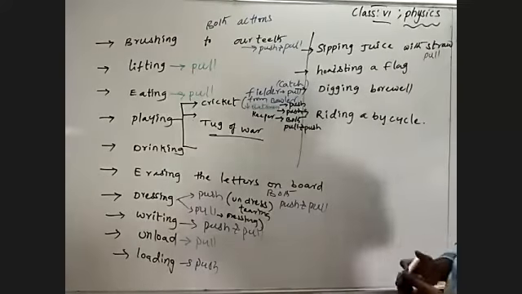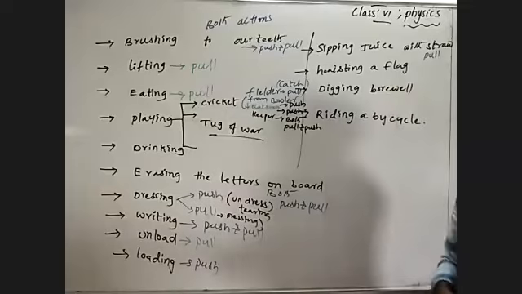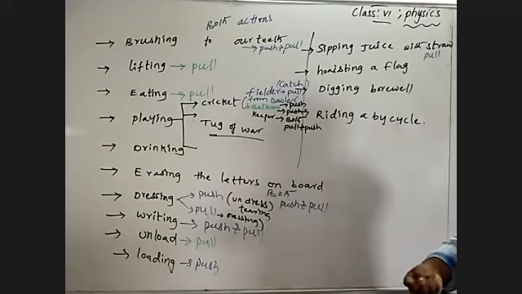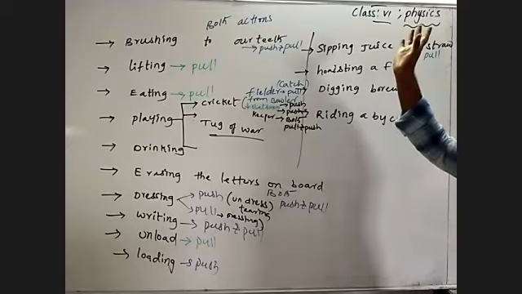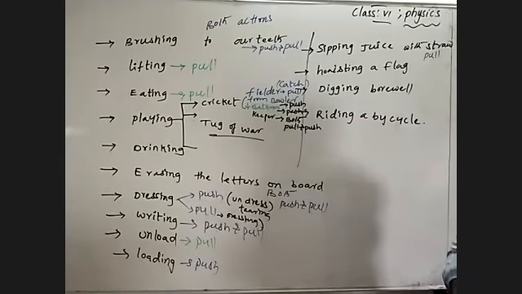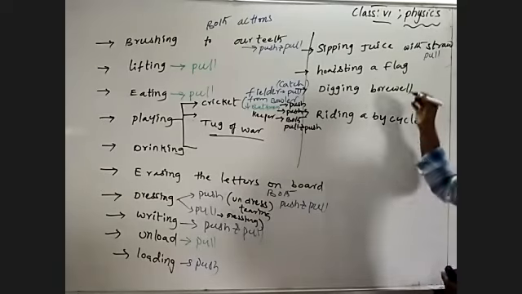Hoisting a flag. Every year we hoist the flag two times: on 15th August and 26th January, on Independence Day and Republic Day. At that time we are pulling a thread, by which the flag opens, hoisting and sprinkling flowers on the ground. Is it or not? So what type of action do we perform in hoisting a flag? We are using pulling.